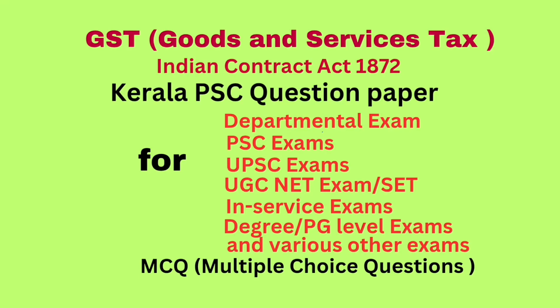Question number 21. Input tax available in the form of central tax in the electronic credit ledger can be utilized for the payment of dash. Answer: central tax first and the remaining amount for integrated tax.